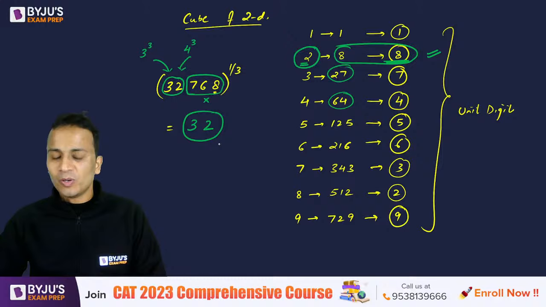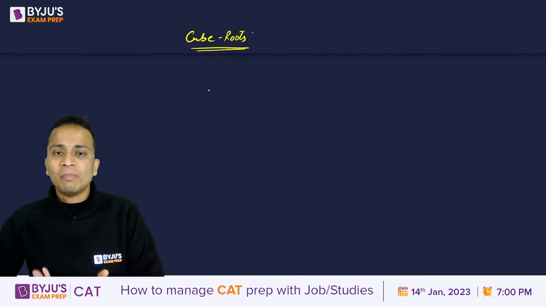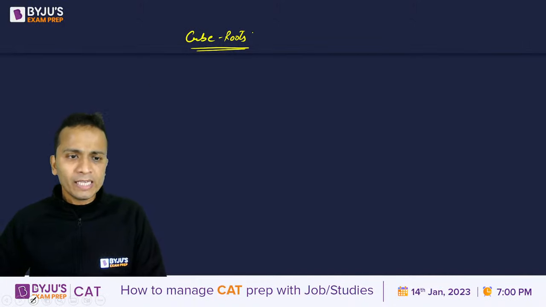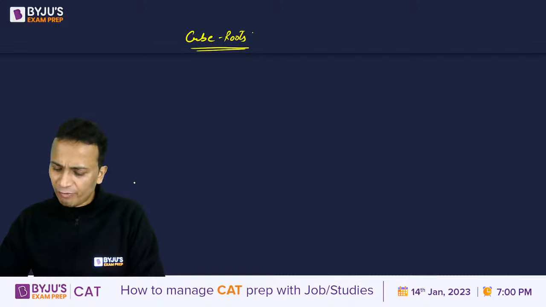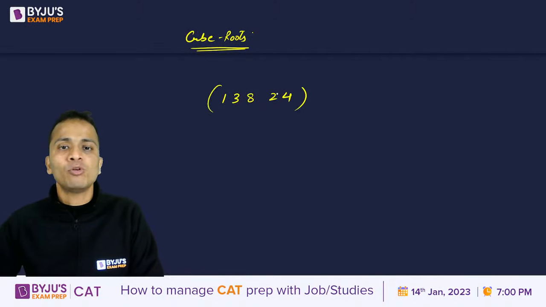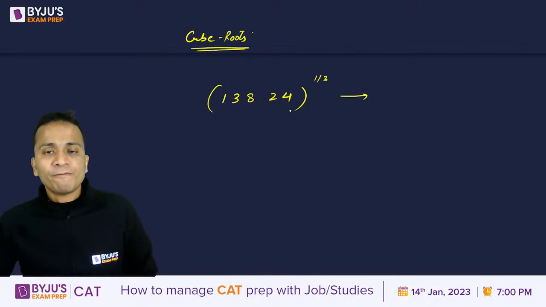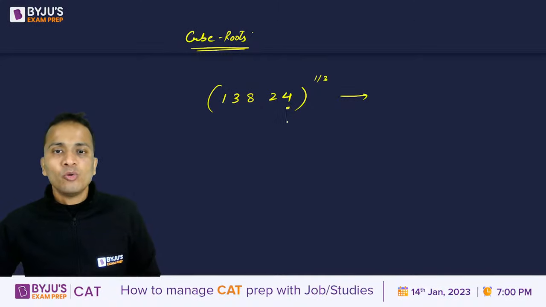All right. Okay. Now let's continue and use this method to calculate the cube root of some other numbers. So I'll take some examples. I have written some perfect cubes. So 13,824. If I want to find out cube root of this number, then what will be the answer? Let us have a look at it. So first of all, look at the unit digit. The unit digit here is 4.